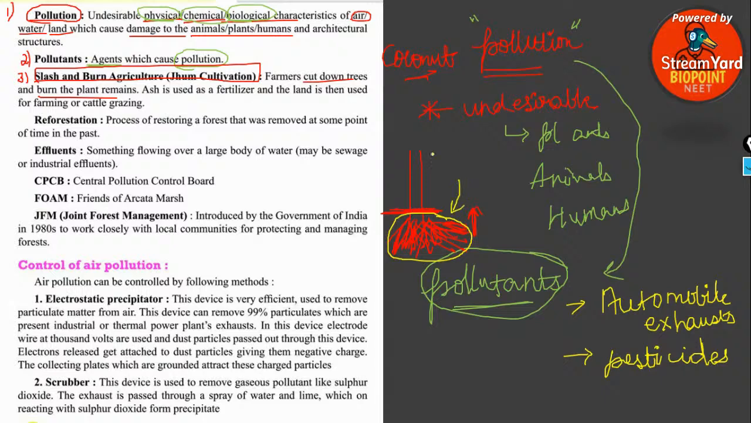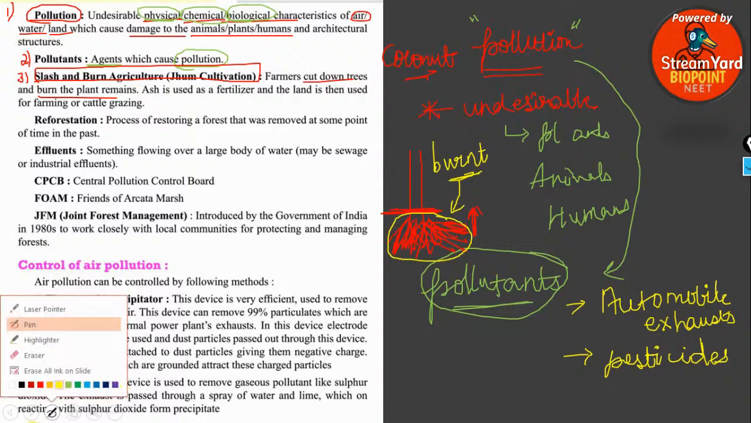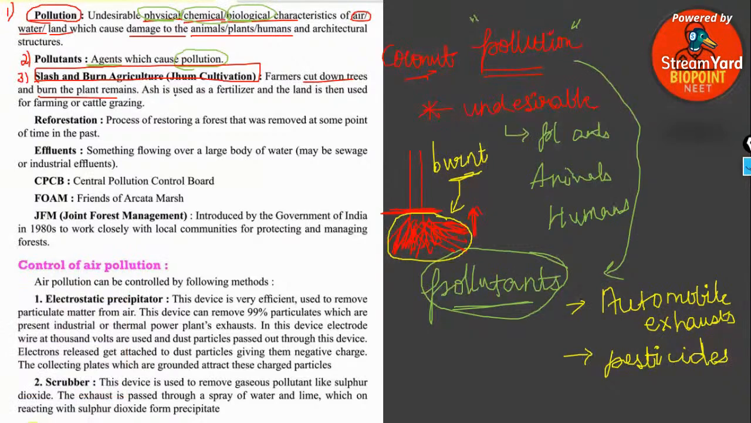The remaining part is actually burned. And this particular ash is used as a fertilizer, and the land is then used for farming or cattle grazing, to get rid of all kinds of trees or anything which is occurring in that particular place. Slash and burn agriculture, otherwise known as jhum or jhum cultivation, is done for making a land useful for farming or cattle grazing.